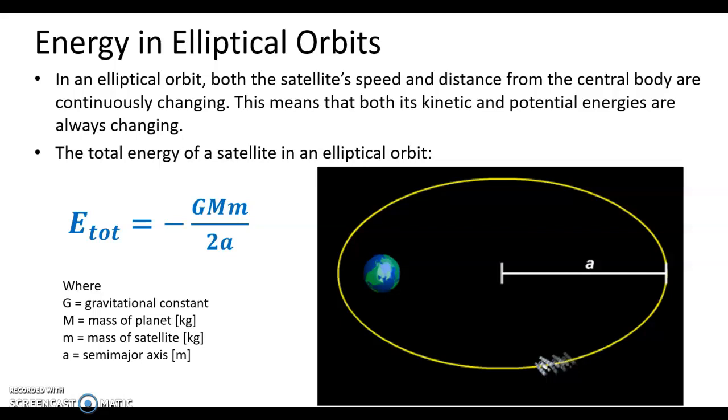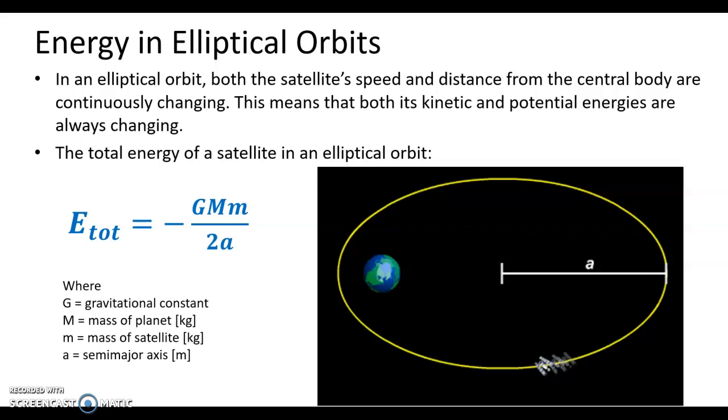Okay, let's talk about the energy in elliptical orbits. In an elliptical orbit, both the distance between the satellite and the central body and the speed are always changing. So that means that the elliptical satellite's kinetic and gravitational potential energies are also always changing. But the total energy, that's the sum of the kinetic and the gravitational potential energies, that total energy is constant.